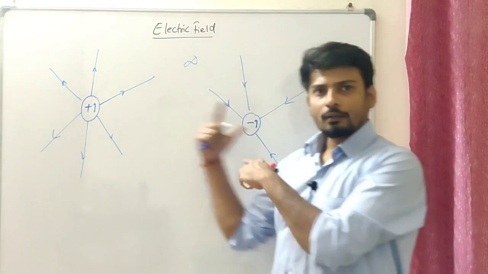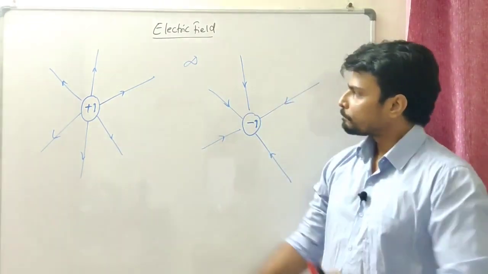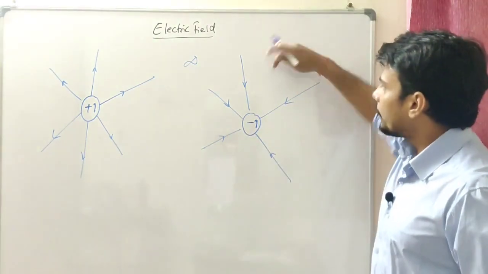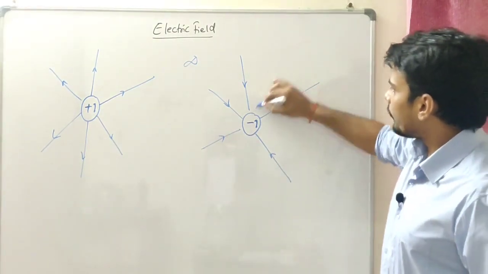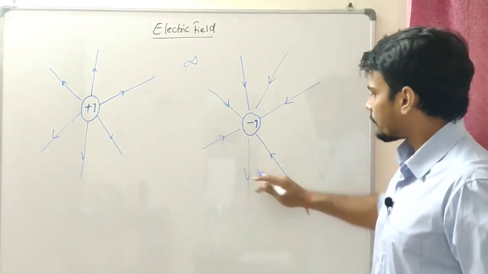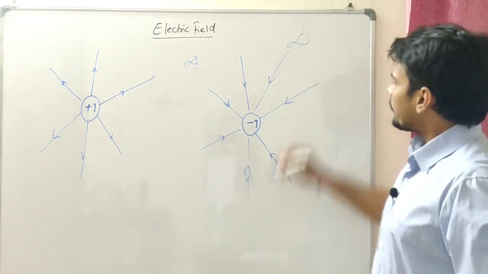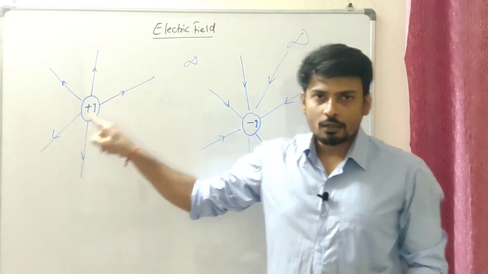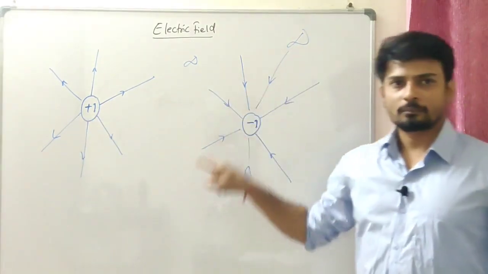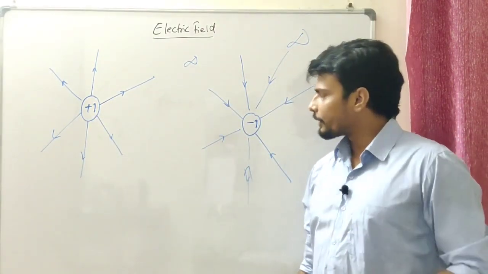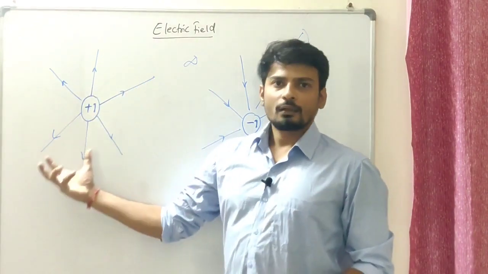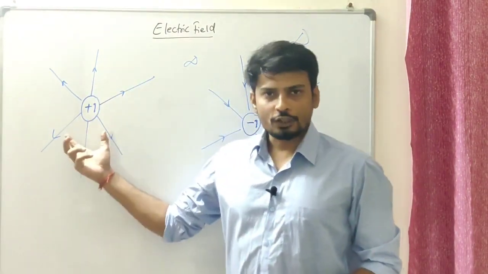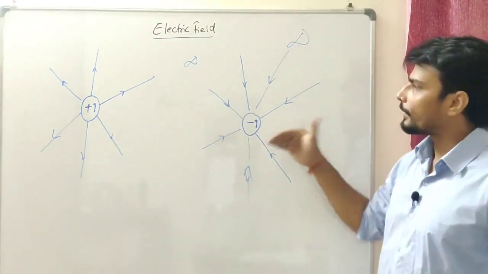Now if I correlate these two things, I can understand that if these lines are coming, they are supposed to be coming from infinity. So electric lines of field originate at a positive charge or at infinity. That's going to be the first point, guys. Please note it down.